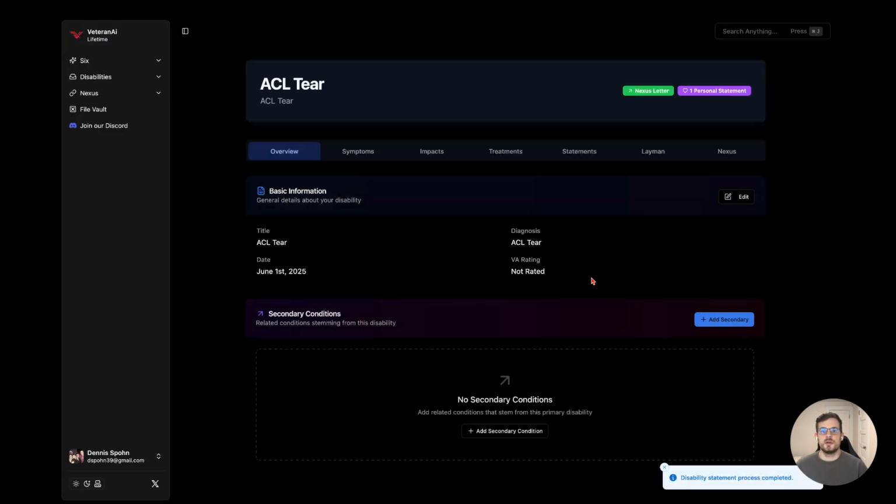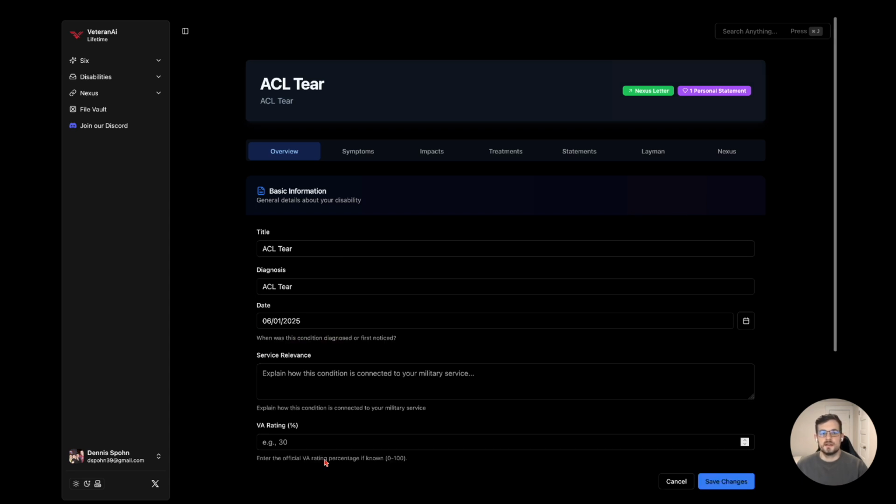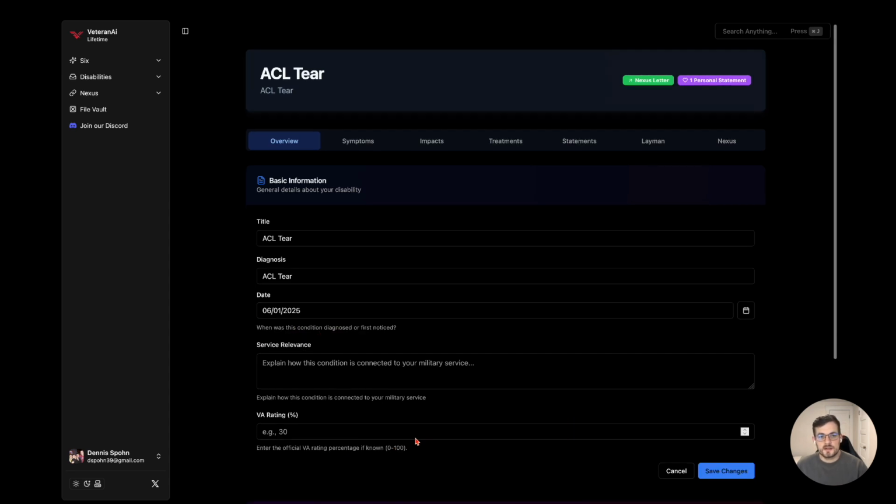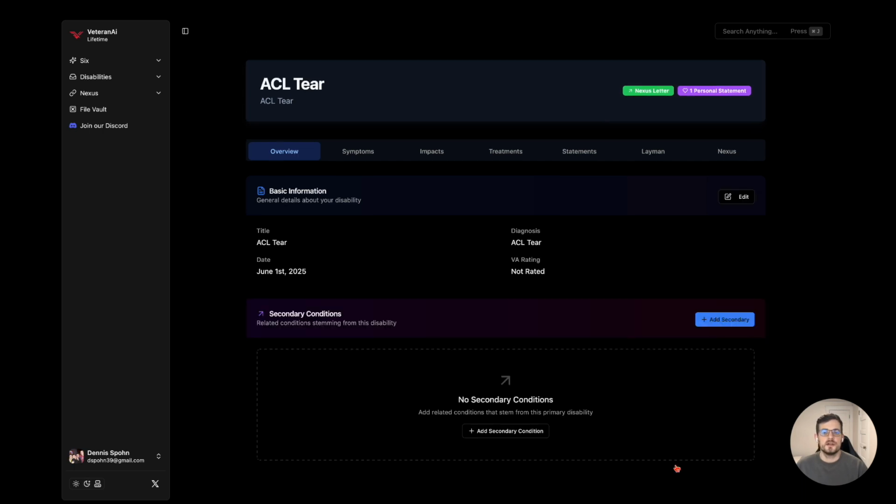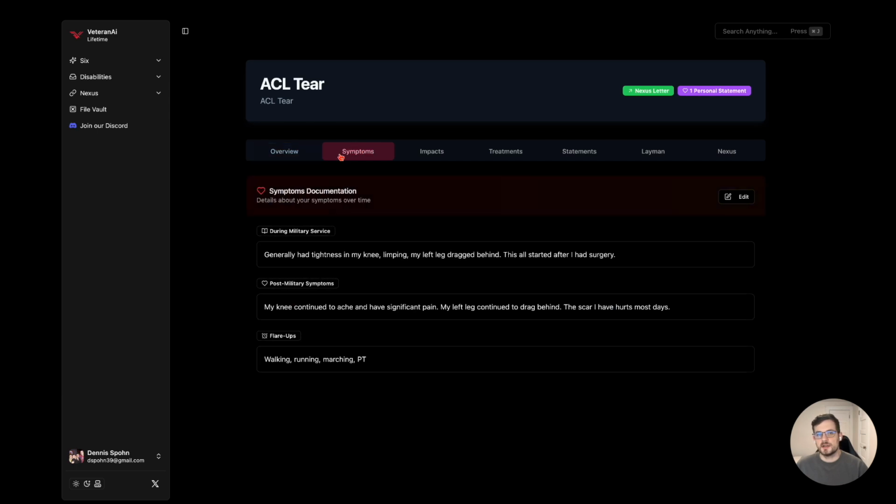Okay, so what I did want to show is a follow-up here real quick. Once you're done, you can always come here to your specific disability and you can basically change anything you want. You can always edit the VA rating, for example. This box right here for now doesn't do anything. It eventually will, but for now it doesn't do anything. You can add secondary conditions and all that, but what I wanted to highlight really was you can now change basically your inputs to the statement.